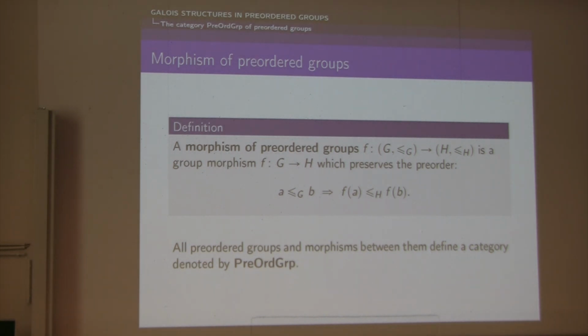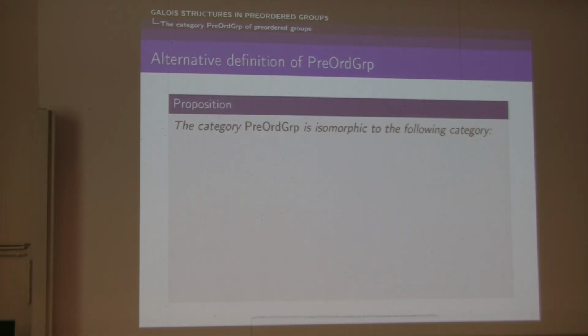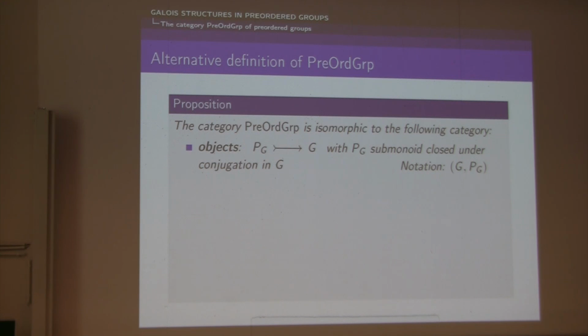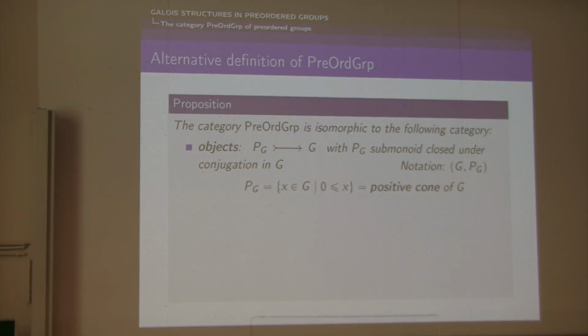Now, the category of preordered groups is isomorphic to another category that I will describe right now. The objects are pairs (G, P_G), where G is a group and P_G is a submonoid of G closed under conjugation in G. The link with the definition of a preordered group is that this submonoid P_G is the submonoid of positive elements in G. This is why we call it the positive cone of G.